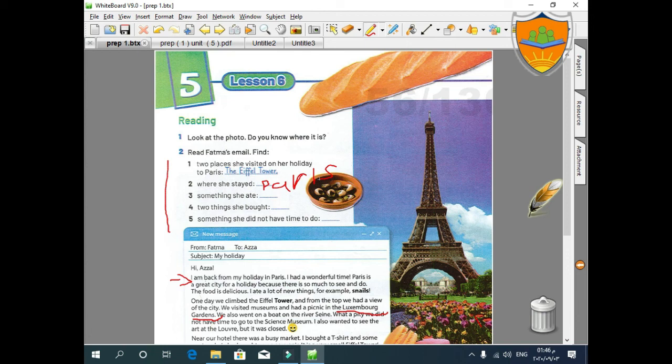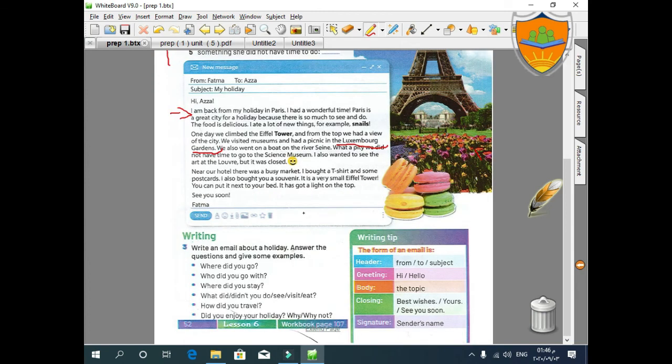Okay, something she ate. Yes, snails. She ate snails. Yes. 2 things she bought. Excellent. What did she buy? She bought a t-shirt. Excellent. And some postcards. She also bought a souvenir. Okay.